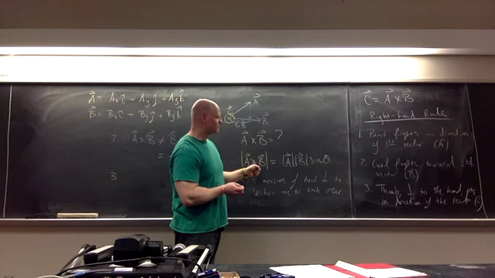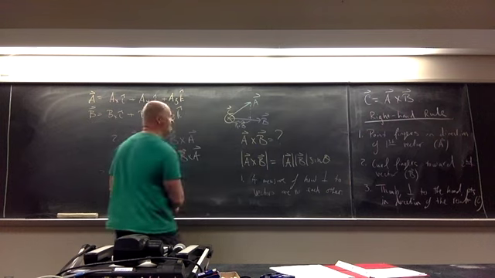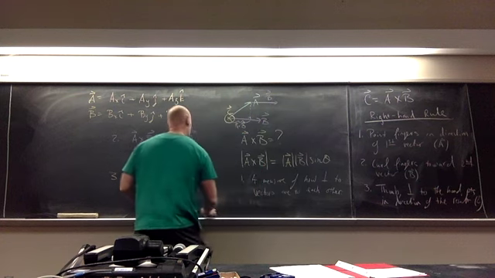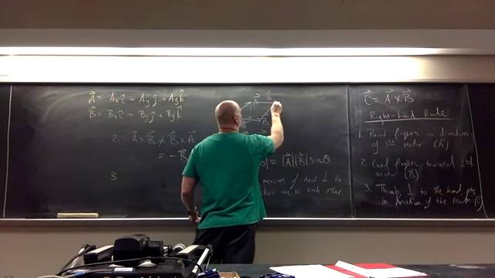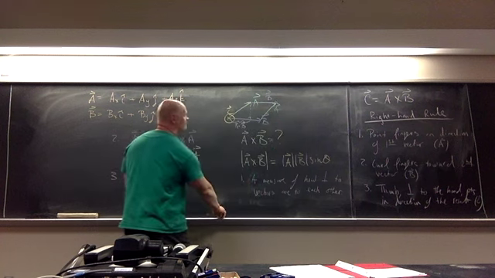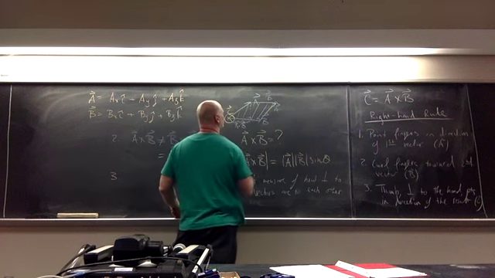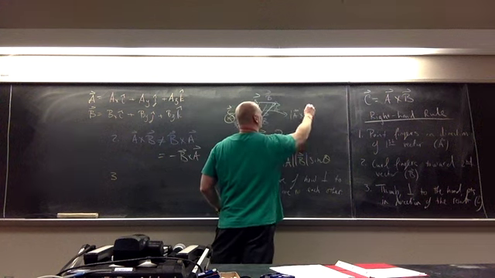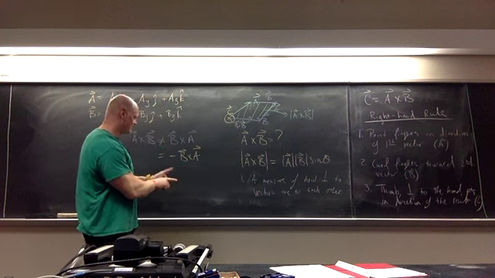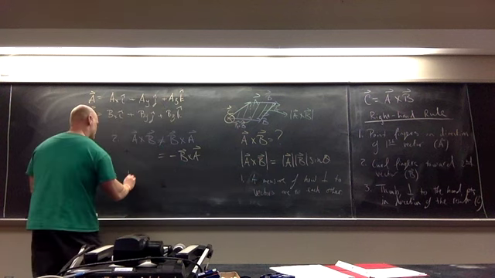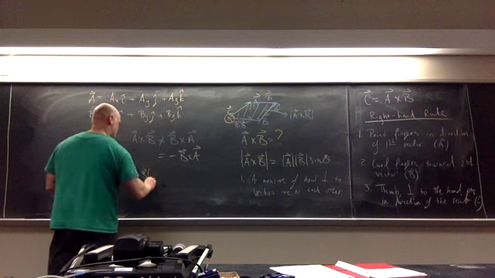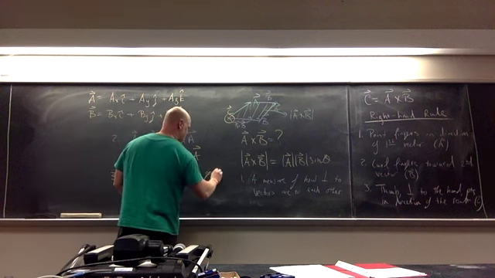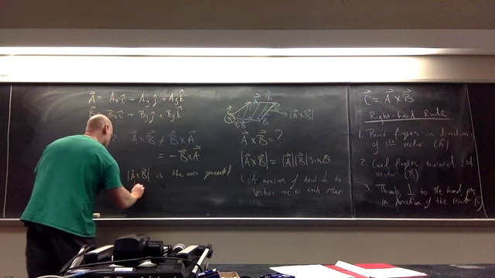The magnitude of this cross product is actually the same thing as the area of what's known as this bivector. So if I put A, B here, and then A here, the area which is generated inside of this region is equal to this cross product. So the magnitude of A cross B is equal to the area which is created by these two vectors. In this case, the magnitude of A cross B is the area generated by the two vectors.